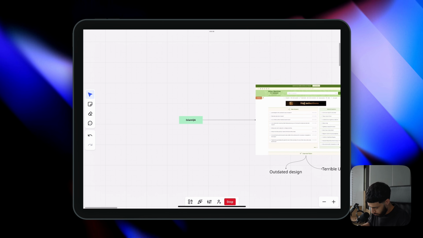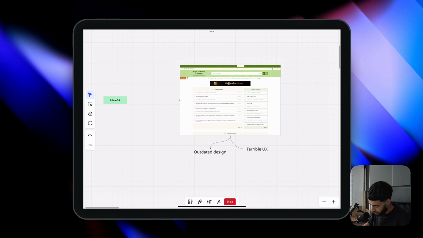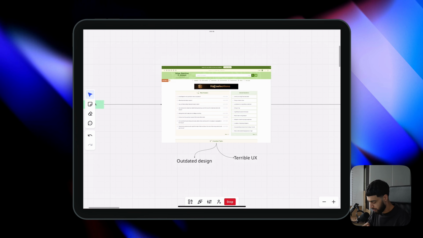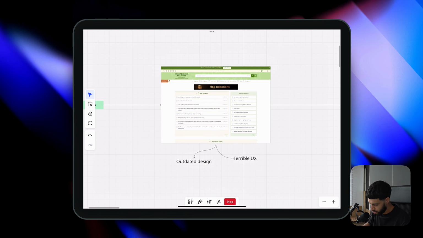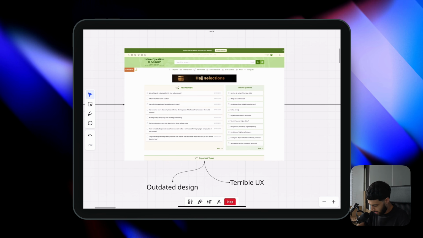Right, so let's get straight into what really started it. There's an Islamic website called Sheikh AI. It's basically a forum that allows people to ask any Islamic question and they'll get a trusted response by a sheikh. However, there's a few problems.